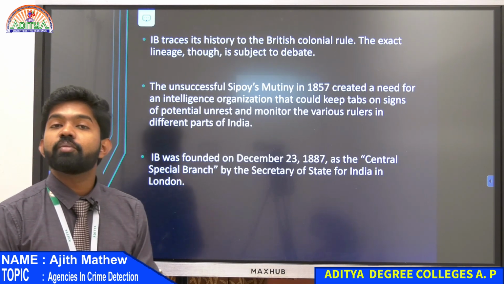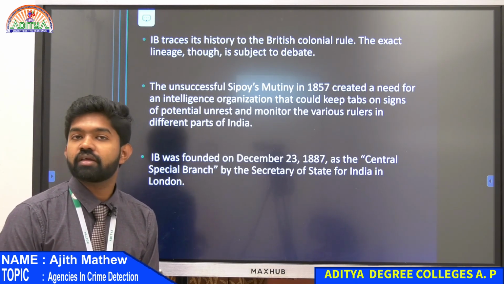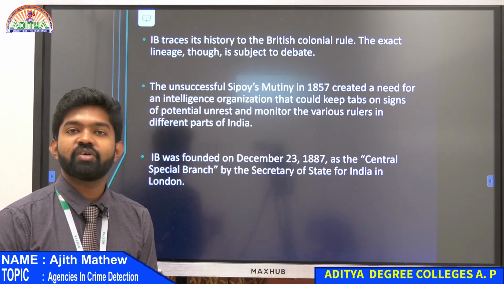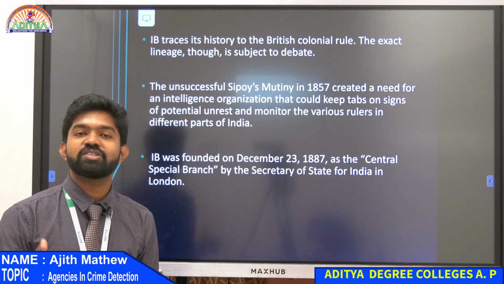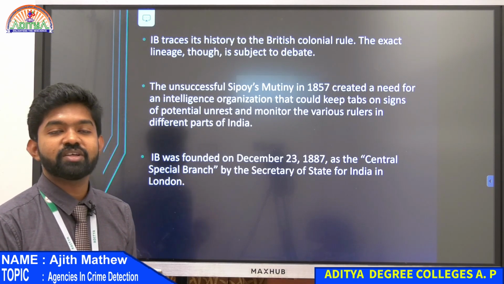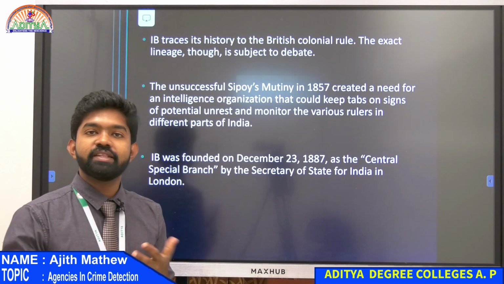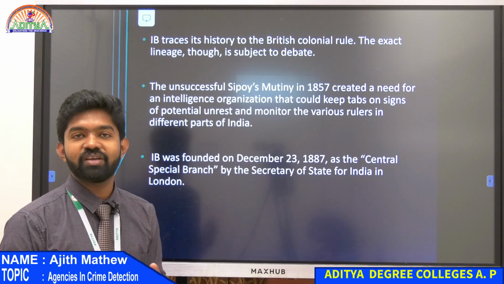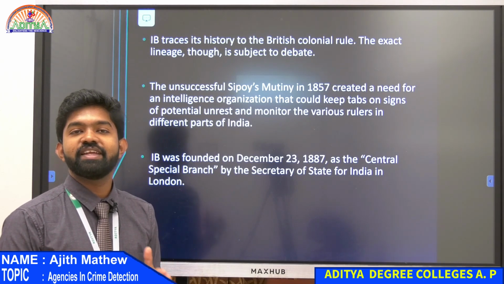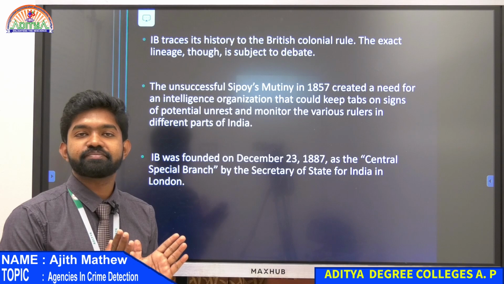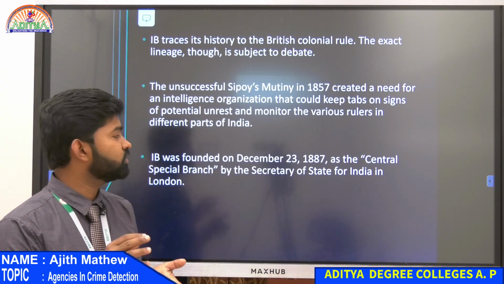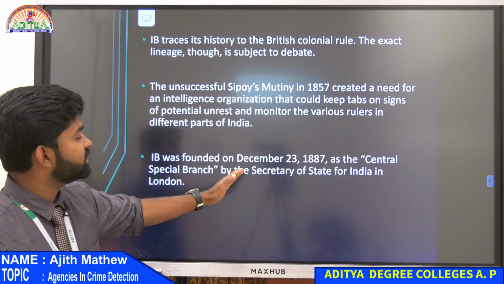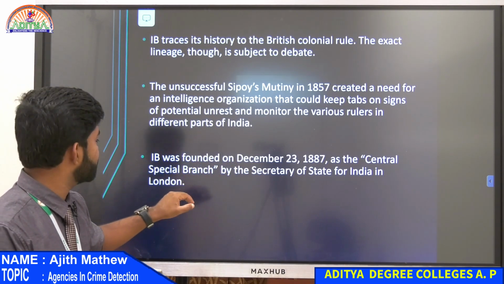There was a Sepoy mutiny, right? You know about the Sepoy mutiny, okay? The mutiny of 1857 is one of the biggest mutinies, also known as the First Independence War. At that time, the British were a little afraid that Indians were trying to revolt against their rule. So they knew they needed good, well-established intelligence agencies. IB was officially founded in December 23.